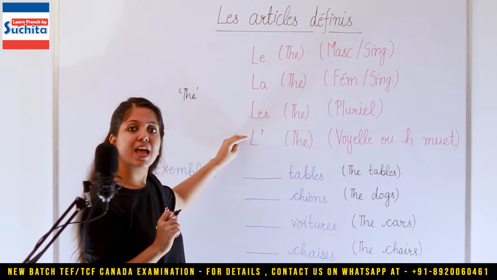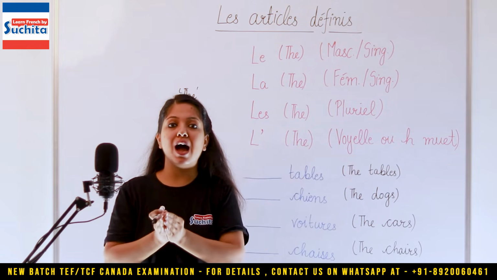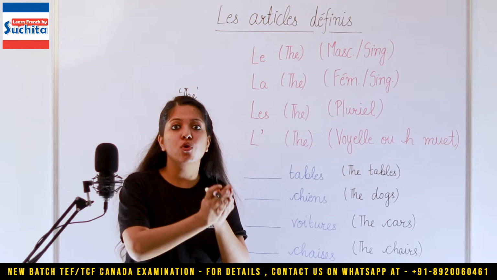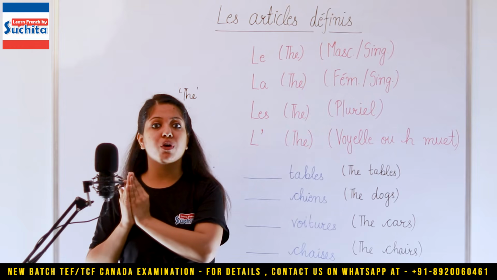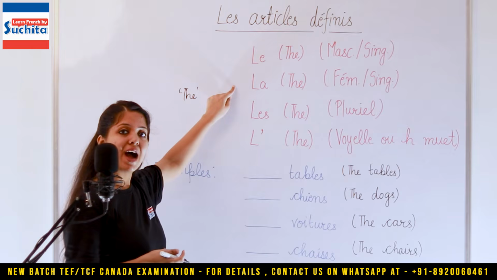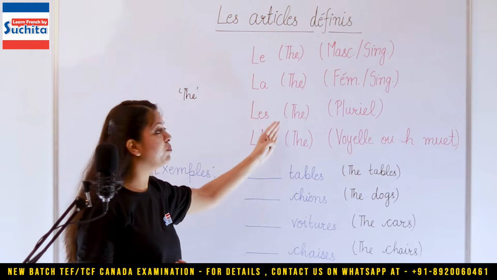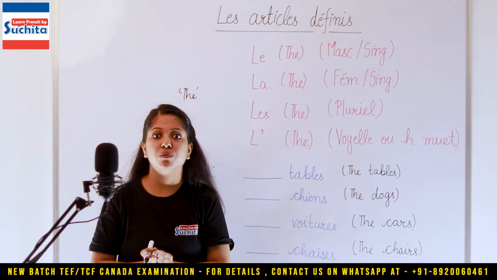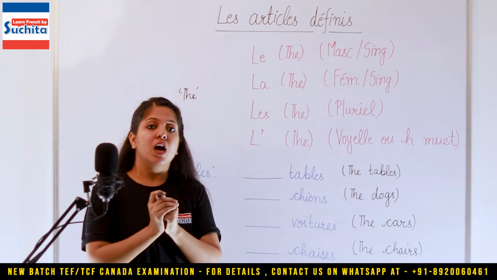Le, la, les, L apostrophe. Répétez s'il vous plaît. Le, la, les, L apostrophe. Now, if you see, the meaning of all 4 of them is "the," right? Now we'll look at where to use which one.